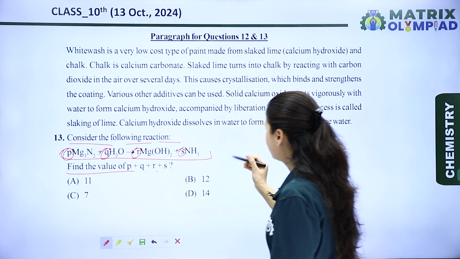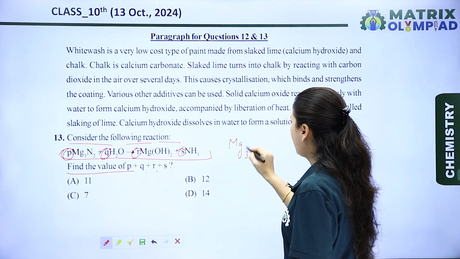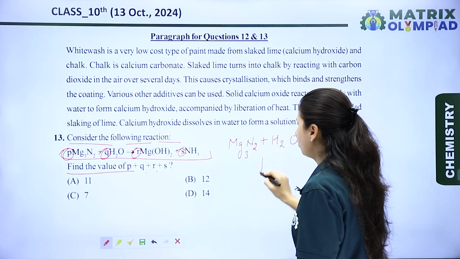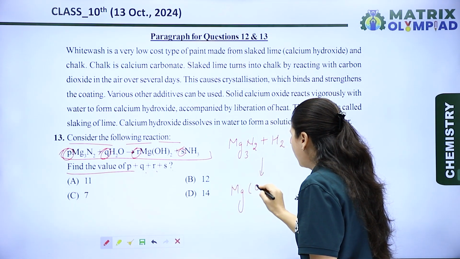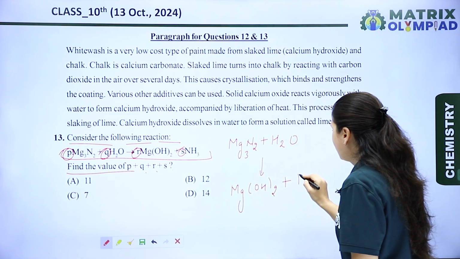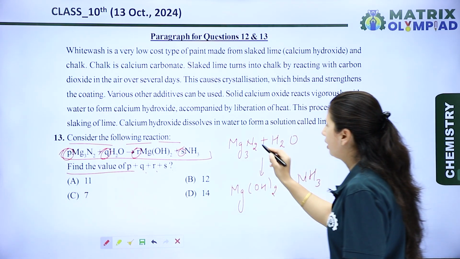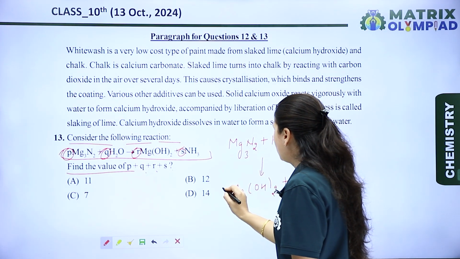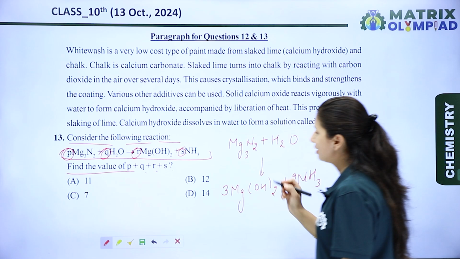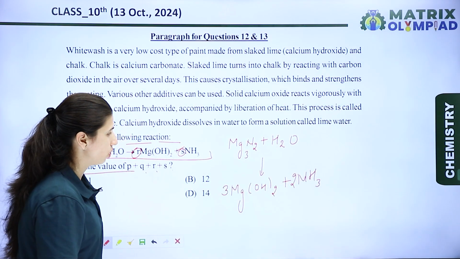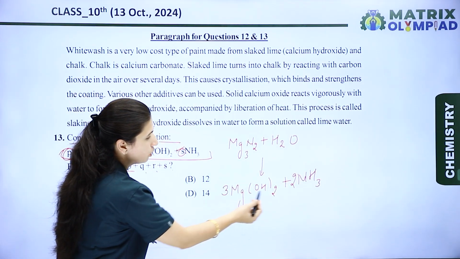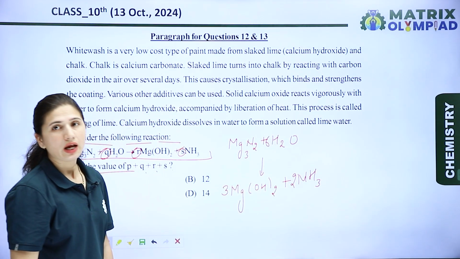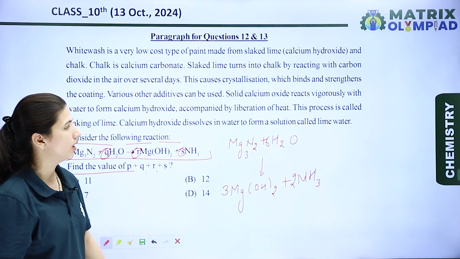So the reaction is Mg3N2 reacting with H2O, producing Mg(OH)2 plus NH3. We know that nitrogen is 2, so we put 2 here, and magnesium is 3, so we put 3 here. Now let's balance the hydrogen and oxygen also. Here the number of hydrogens is 3 twos are 6 and 3 twos are 6, which means 12, so we put 6 here.